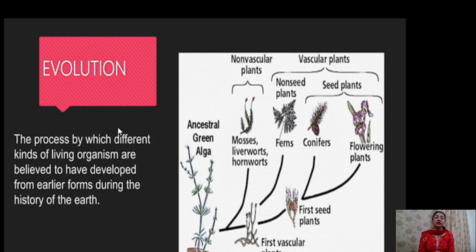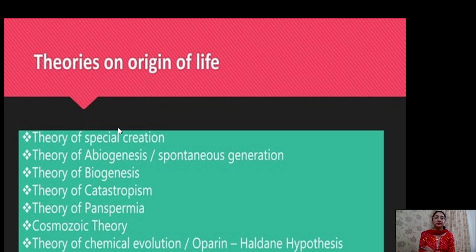For example, here we can study in this picture, there is ancestral green algae. From ancestral green algae, mosses, liverworts and hornworts were developed, and then the first vascular plant was developed. From the first vascular plant, ferns were developed, and during the course of evolution, then first seed plants were developed, and from first seed plants, conifers and flowering plants were developed.